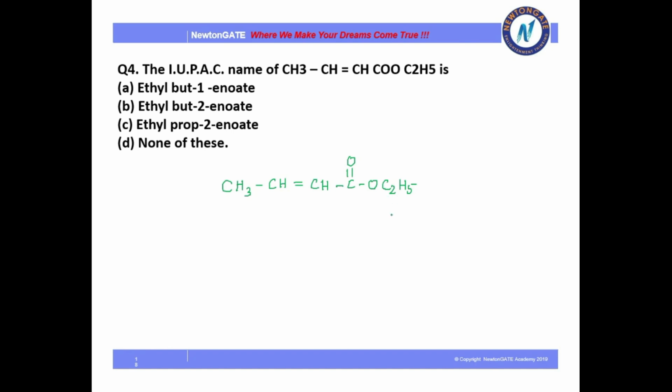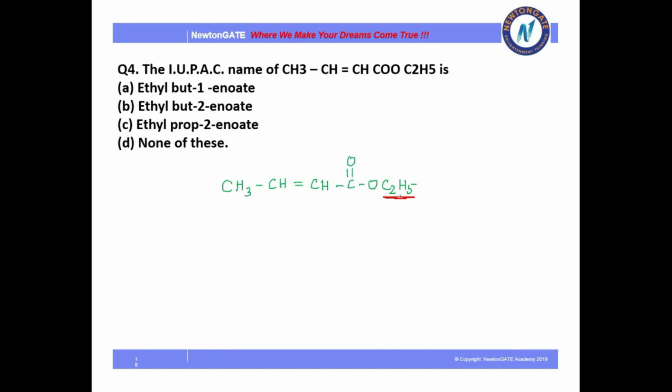The part attached with single bonded oxygen is written as yl. That is, here there are 2 carbons, so it is ethyl. And the part attached with the double bonded carbon is written as it is with the term oate. Oate signifies the ester's suffix.